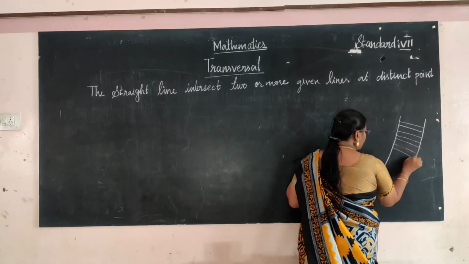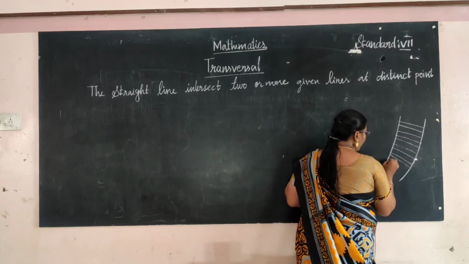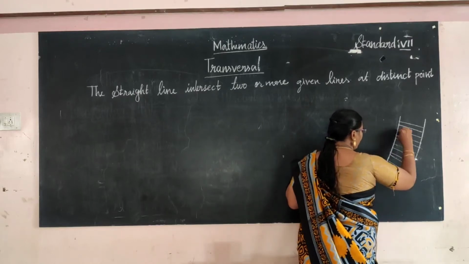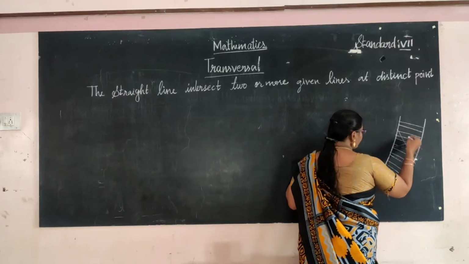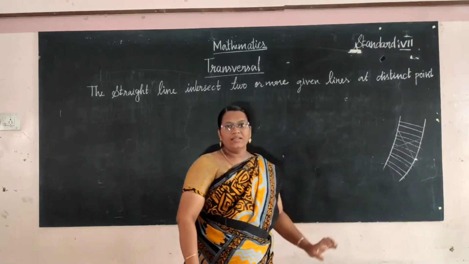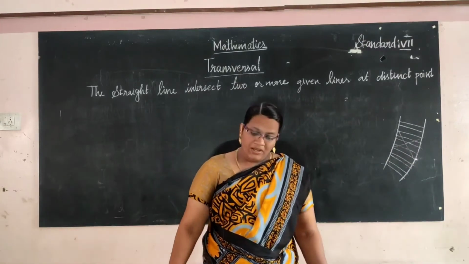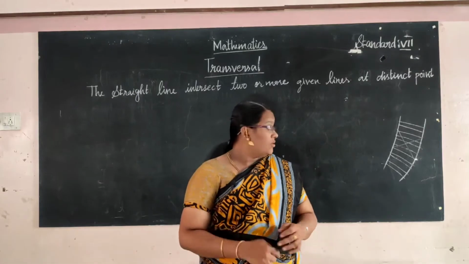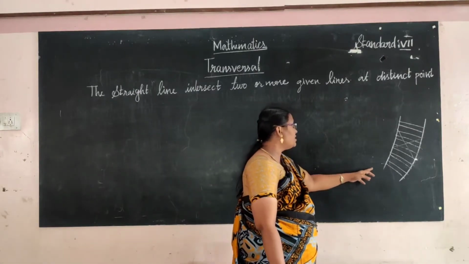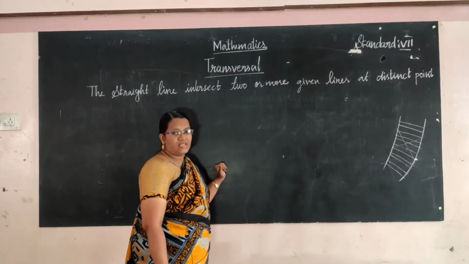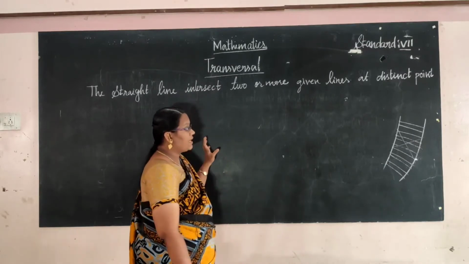Do you see it like this? Yes, I hope everyone has seen it. That kind of line is called a transversal.